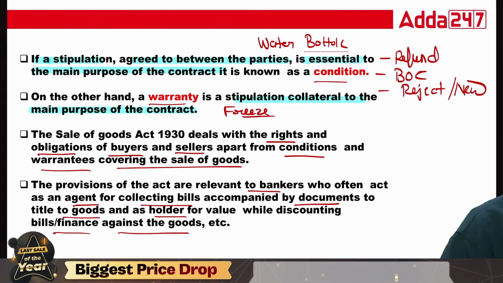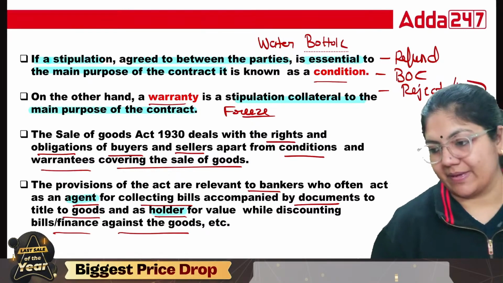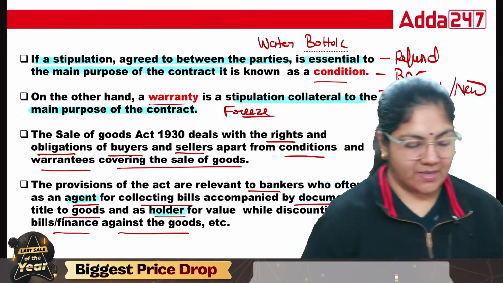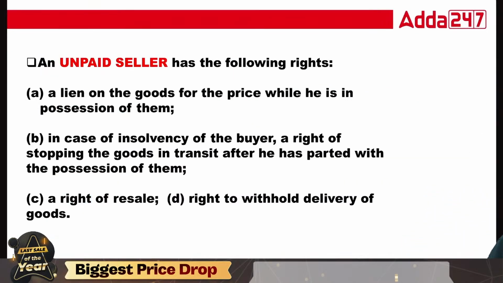So this is important. We are seeing how the bank acts as an agent, and how the bank acts as a holder. That's it. In that way, the Sale of Goods Act applies to the bank. So that is important. Is that okay, class? Now see the definition of unpaid seller.